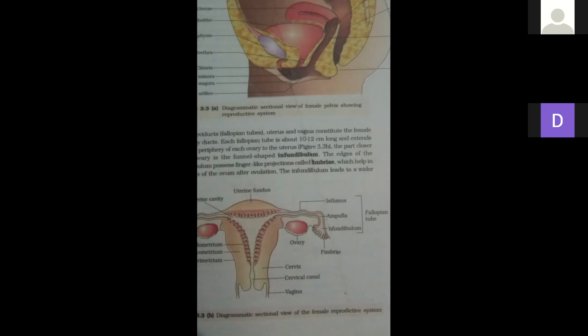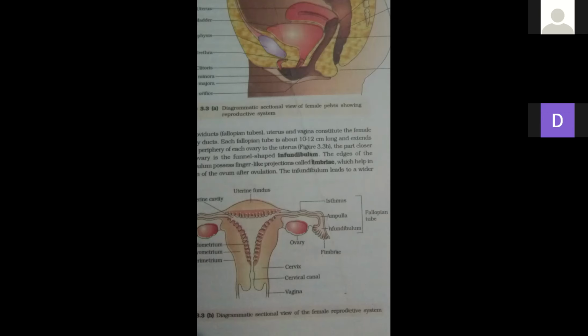Is it clear? When the ova is released from the ovary as a secondary oocyte, it is held by the fimbria. Then it moves to the infundibulum, the finger-like projections present outside the ovary. Then it moves to the ampulla, which is present inside the fallopian tube, and the isthmus, a very narrow tube-like structure. Collectively, the isthmus, ampulla, infundibulum, and fimbria are known as the fallopian tube. That is the place where fertilization takes place.